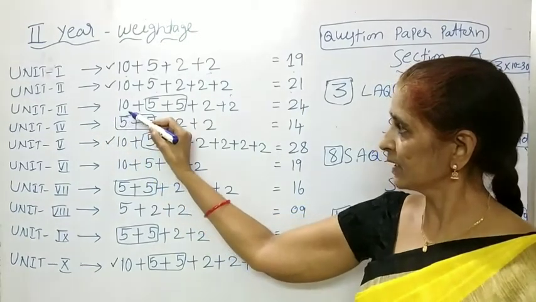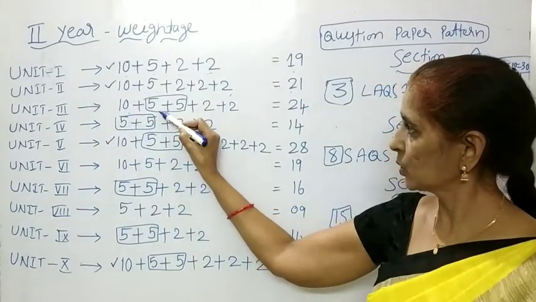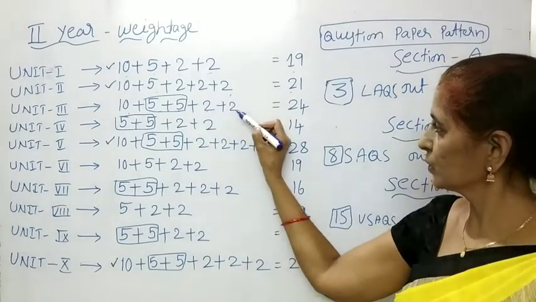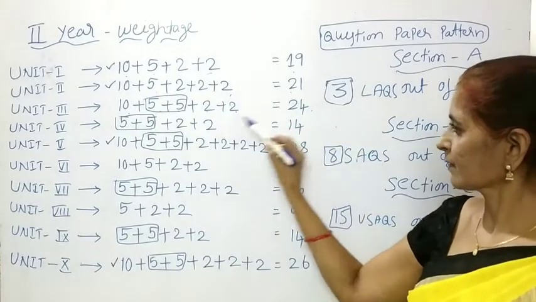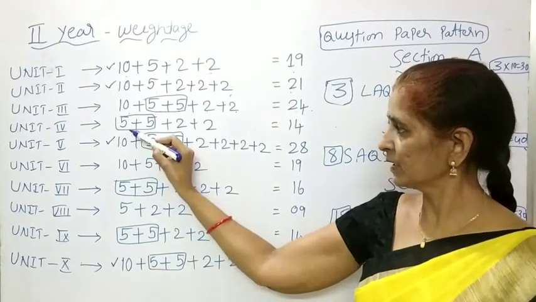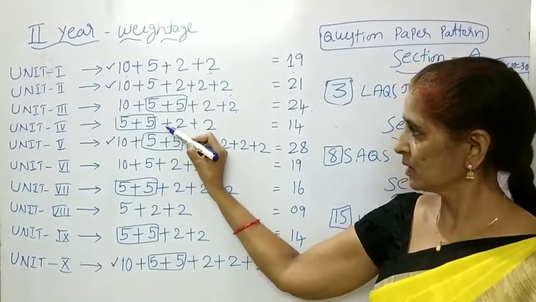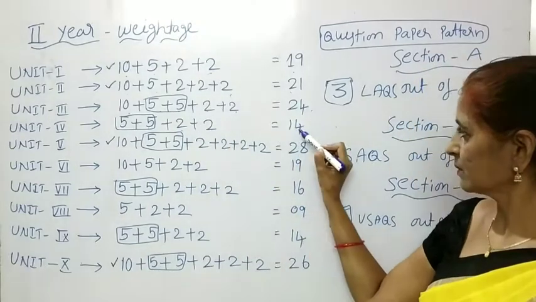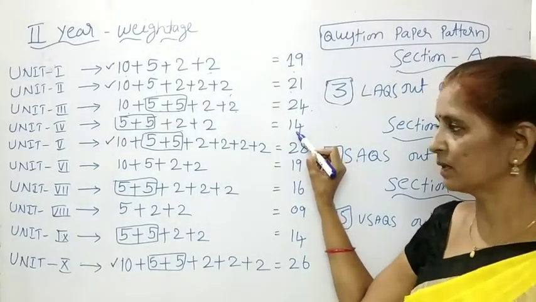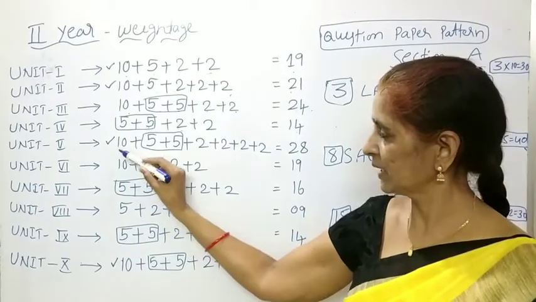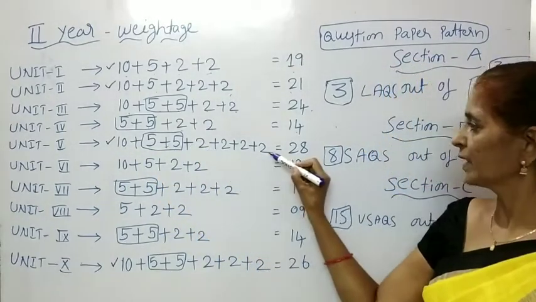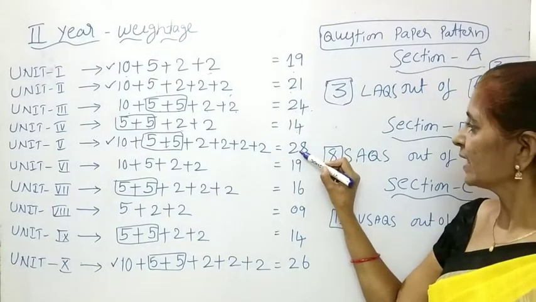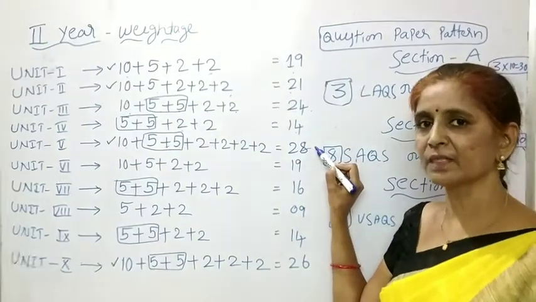From the third unit, 1 LAQ, 2 SAQs and 2 VSAQs, totally 24 marks. From the fourth unit, 2 SAQs, 2 VSAQs, totally 14 marks. From the fifth unit, 1 LAQ, 2 SAQs and 4 VSAQs, 28 marks you are getting from this unit.